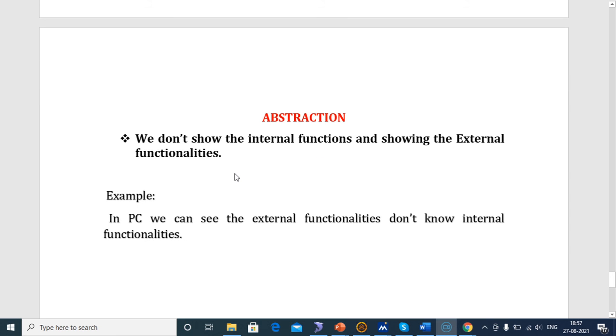Next, abstraction. Abstraction means we do not show the internal functions, and we show only the external functionality. For example, take a PC. In that PC, we do not see the internal functionality, but we can see the external functionality. This is abstraction.